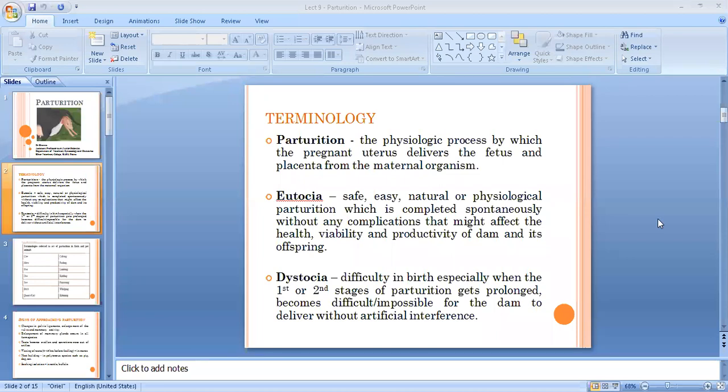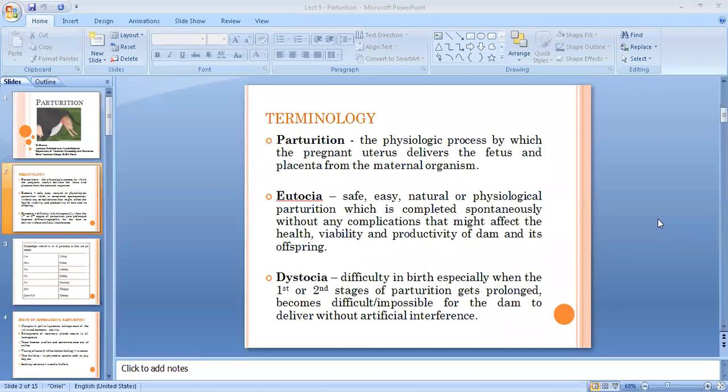Eutokia is nothing but what you call normal delivery in simpler terms. And if we look at the definition, it is safe, easy, natural or normal physiological parturition which is completed spontaneously without any complication.